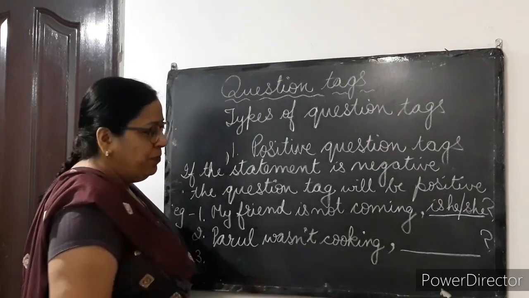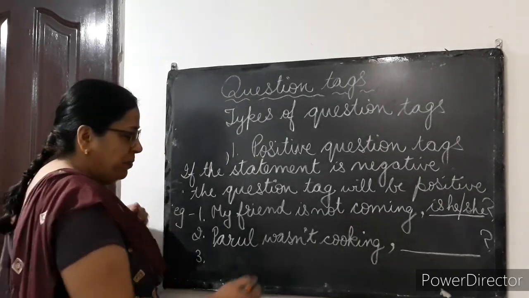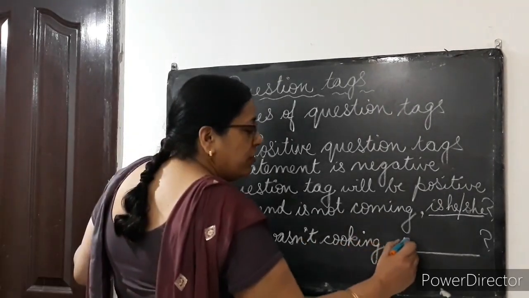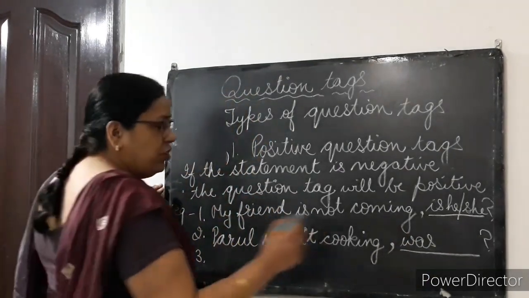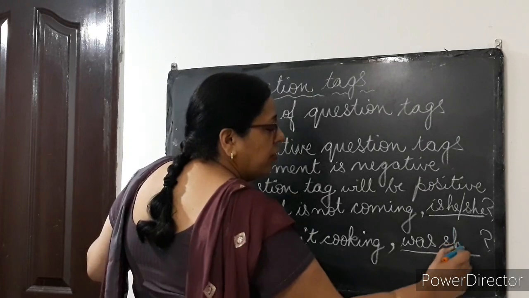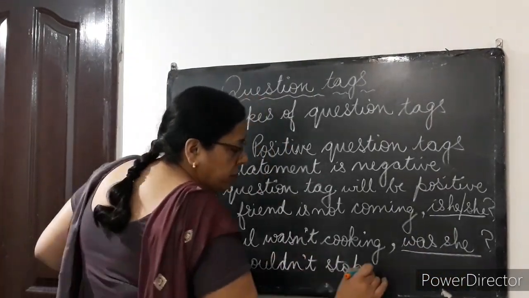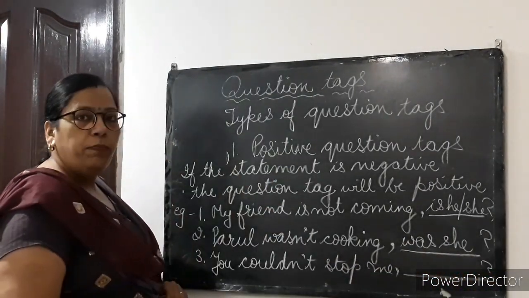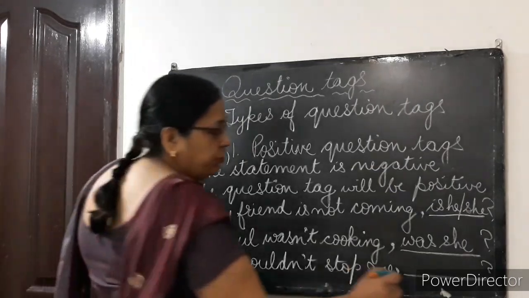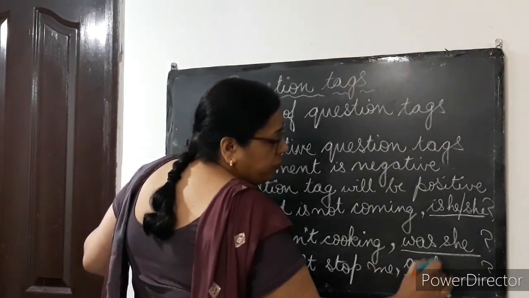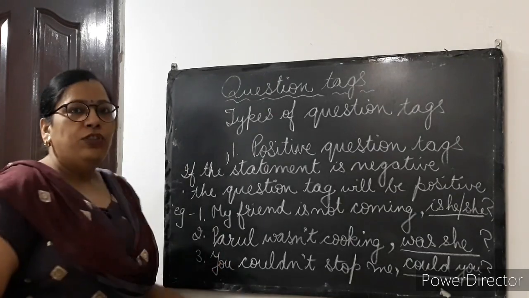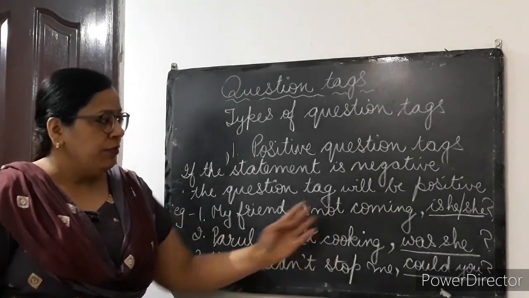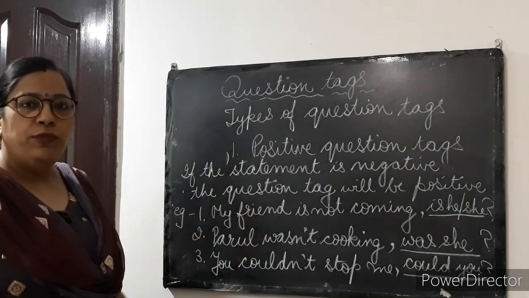Parul wasn't cooking. The question tag will be was. The question tag will be positive. Was she? You couldn't stop me, could you? So if the sentence is negative, the question tag will be positive. So these are positive question tags.